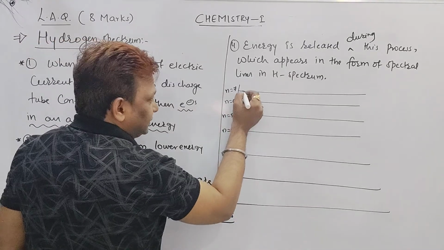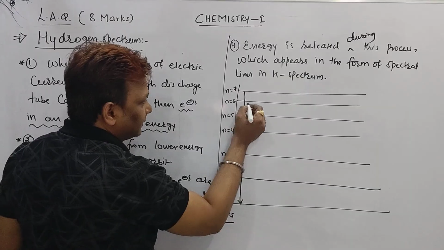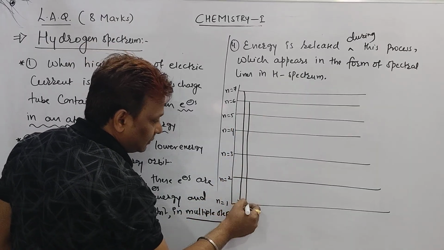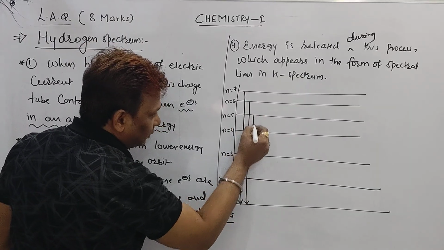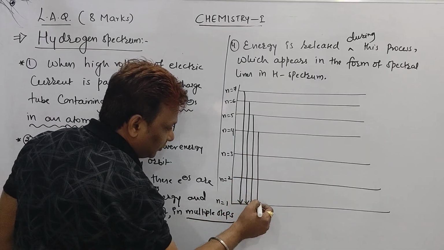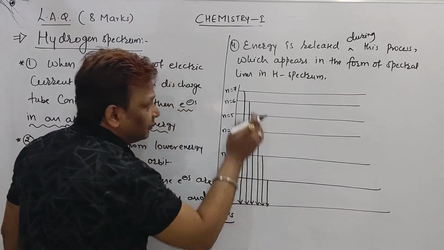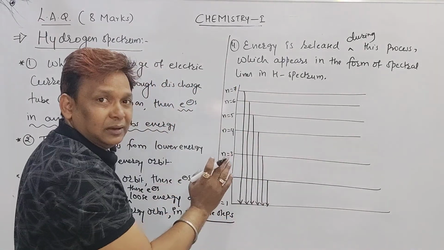Now see the diagram: 7 to 1 arrow, 6 to 1, 5 to 1, 4 to 1, 3 to 1 and 2 to 1. Don't make any mistake here. It means we are coming from all to 1.